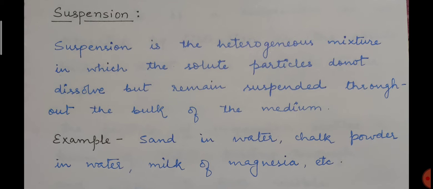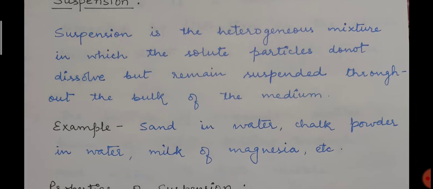Some of the other examples are chalk powder in water and milk of magnesia. Now milk of magnesia is a mixture of magnesium hydroxide in water. So when you are mixing magnesium hydroxide in water, then that mixture is also a suspension.